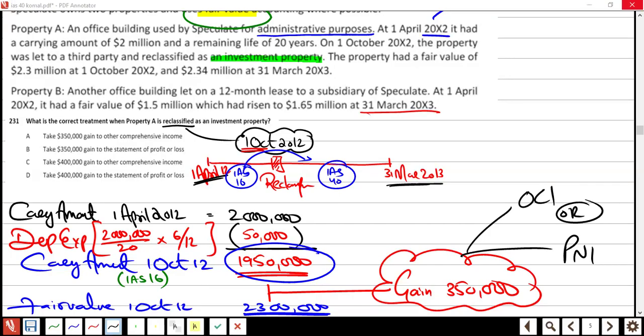You are absolutely correct. We are jumping from 16, so where we are coming from, we apply those rules. We are coming from 16, so OCI. Am I right or wrong? Right. Any tension? No. Okay, very nice.